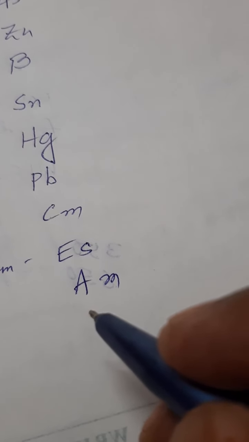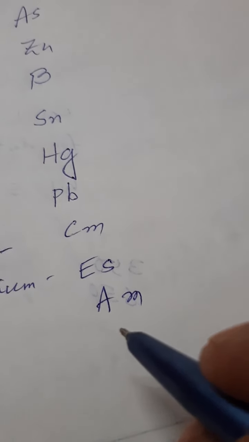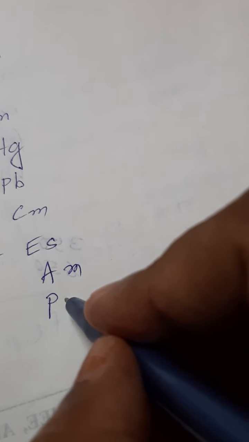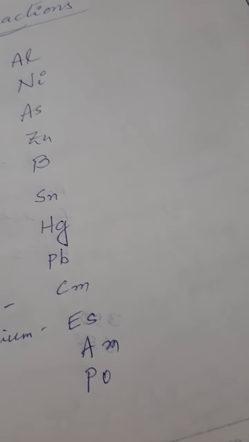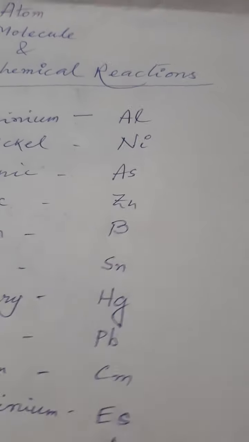Likewise, polonium. A Poland scientist discovered it. The scientist belonged to Poland, and she named it after her motherland, Poland. So it is called polonium or Po, and some other types are also used.